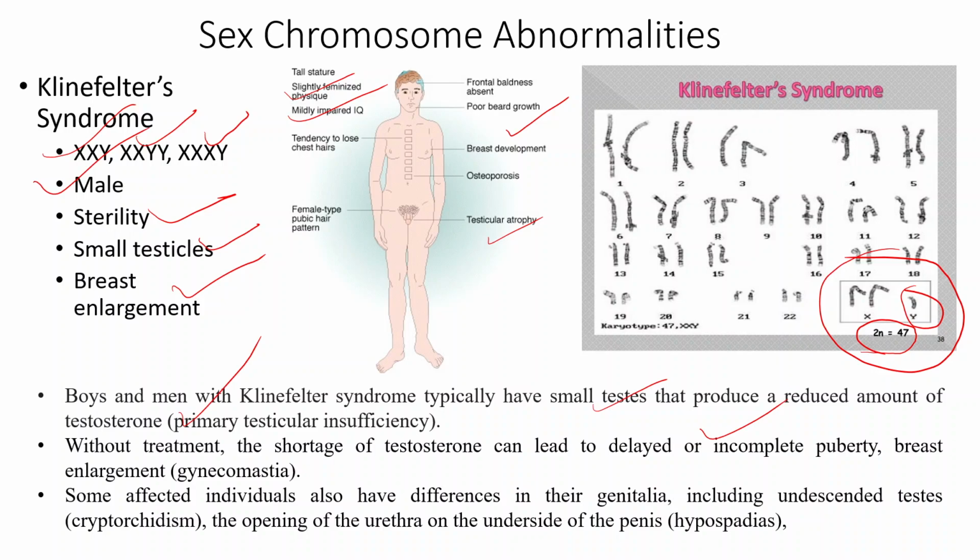Some of the individuals can also show differences in their genitalia, which includes undescended testes or opening of urethra on the underside of the penis. These are some of the symptoms that the Klinefelter syndrome individuals will show. This is again an example of non-disjunction under sex chromosomal abnormality.